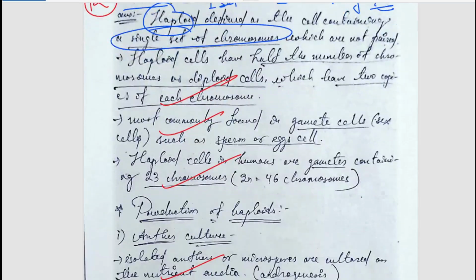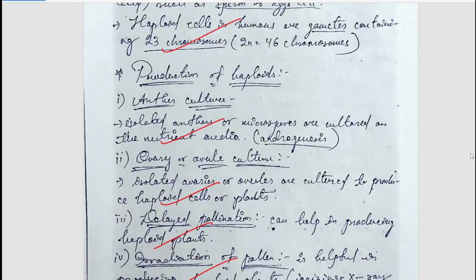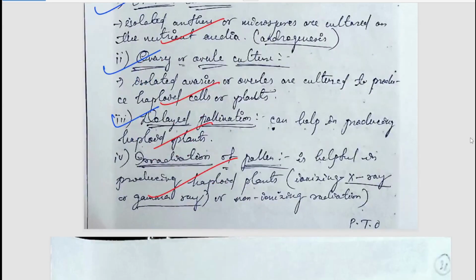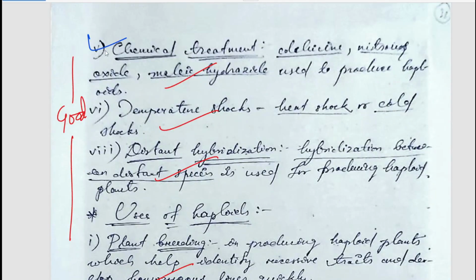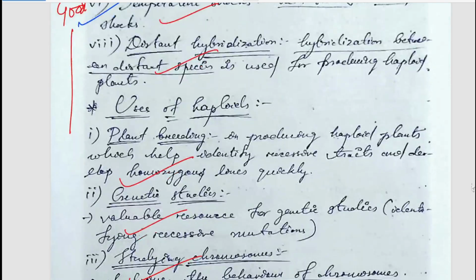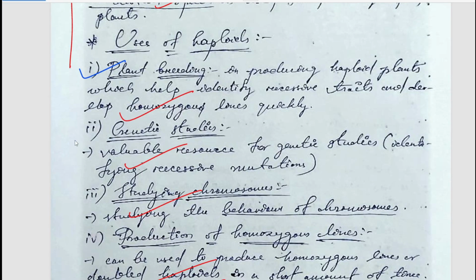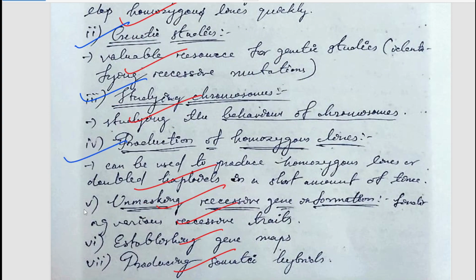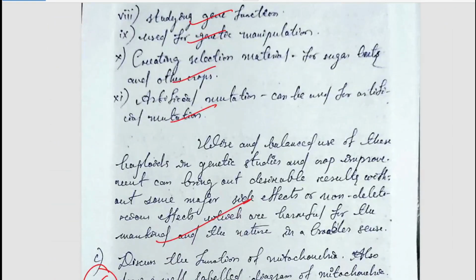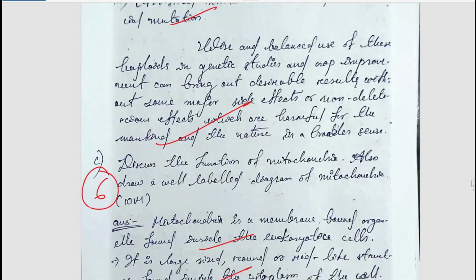Very important ones. Now production of haploids through anther culture, ovary or ovule culture, delayed pollination, irradiation of pollen, chemical treatment, temperature shocks, all these things can lead to the production of haploids. Now usage: for plant breeding, genetic studies, studying chromosomes, production of homozygous lines, unmasking recessive gene information, establishing gene maps, producing somatic hybrids. So bullet points. You can simply pause and read it. Now let's move to the next question.